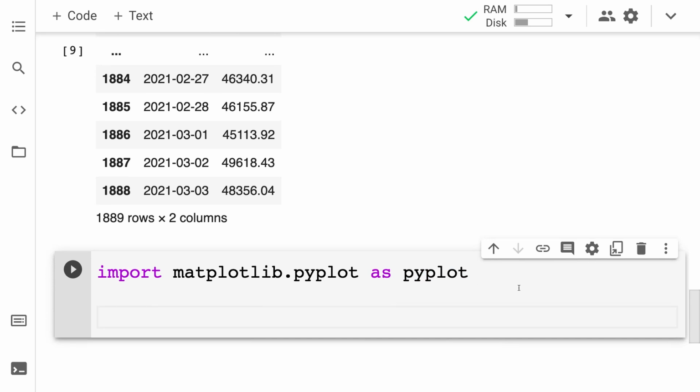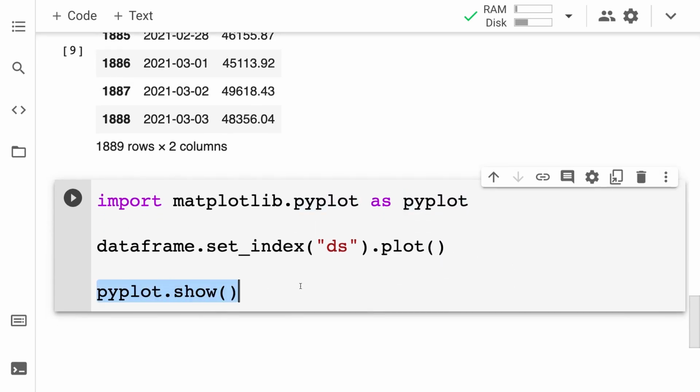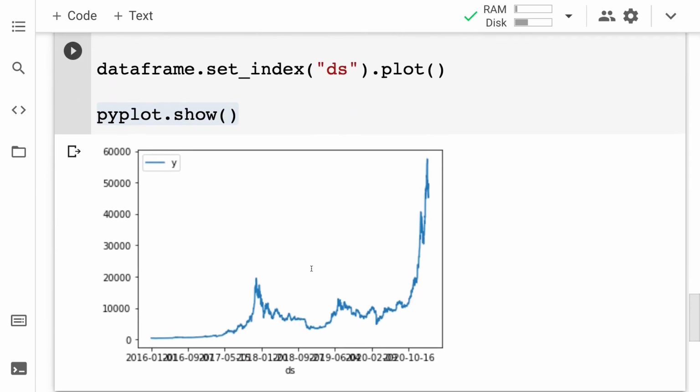All right, so I am going to use my data frame and I'm going to call set_index and use the DS or date column as the index. Then I can call the plot function. Then I can call pyplot.show and that is going to show me a plot using that data frame. Let me hit run on this code cell and we'll see our results.